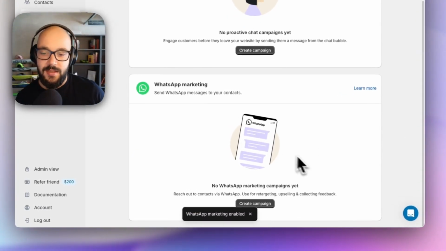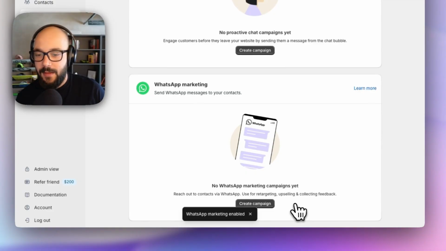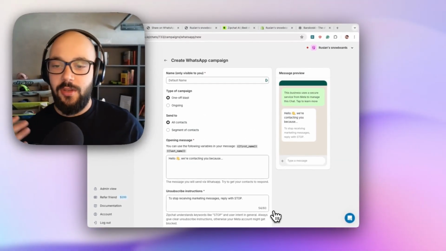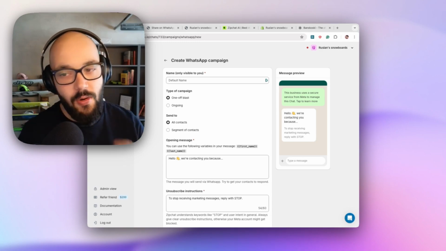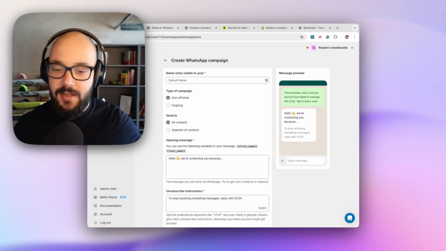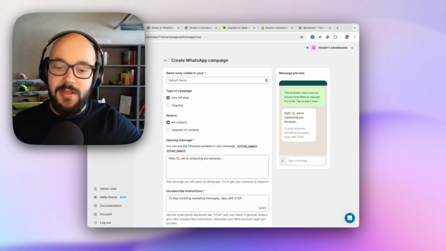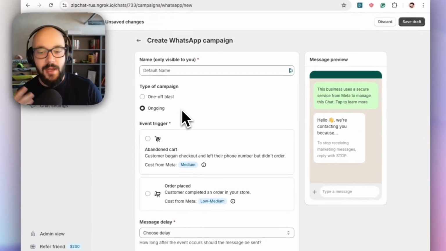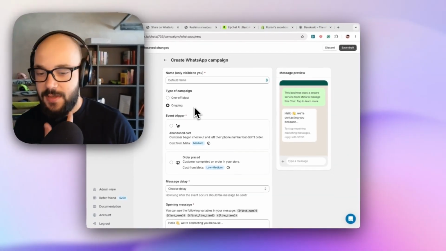After you're done, you just click I added a payment method, and you're going to see the option to create campaigns. You can create a campaign and set it up. Now we have a couple of types of campaigns that you can set up. You can set up a one-off blast campaign or ongoing campaigns. A one-off blast campaign is the typical send once to all the contacts you want. Or ongoing is things like abandoned cart messages, order placed messages.